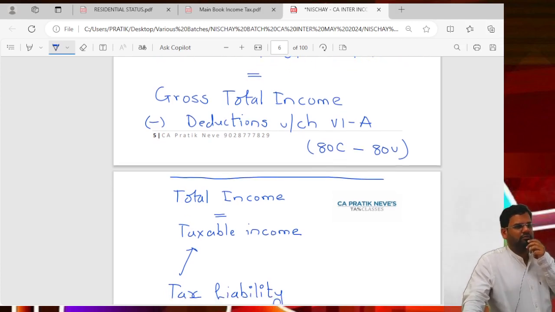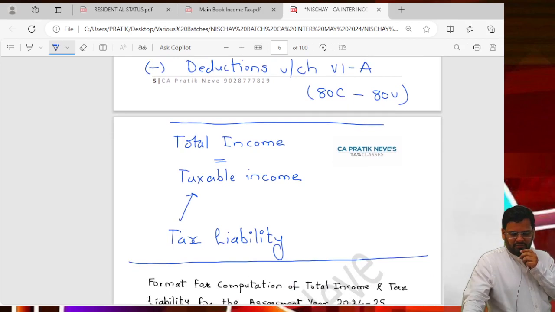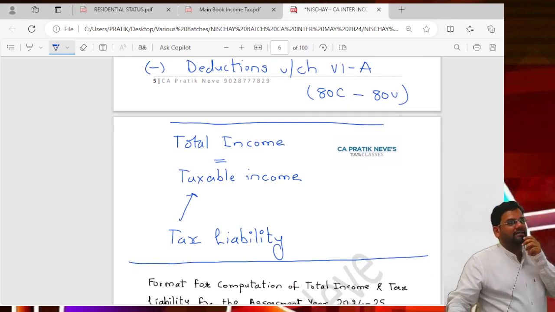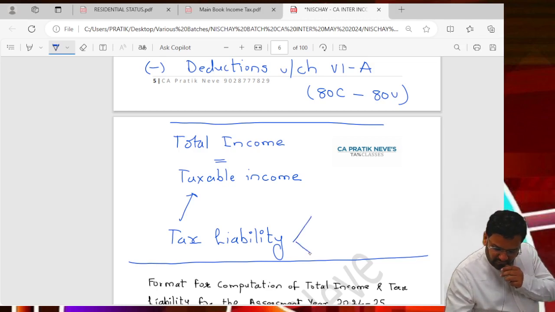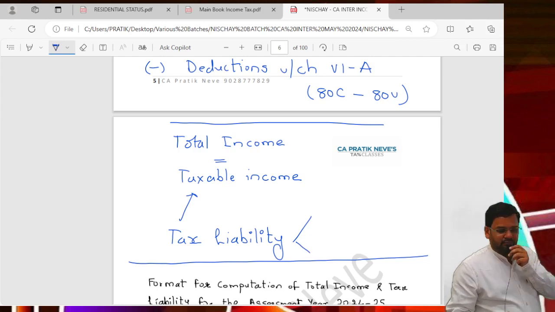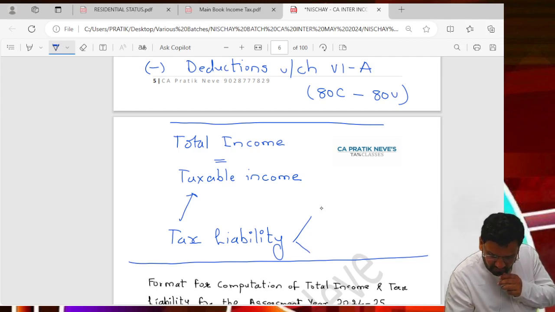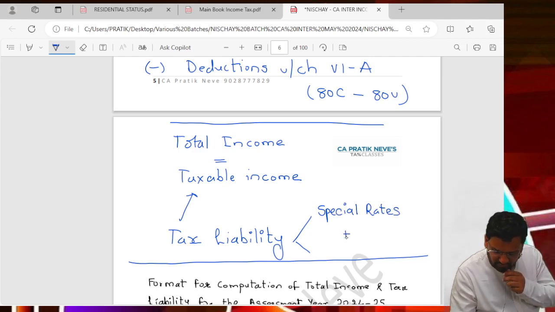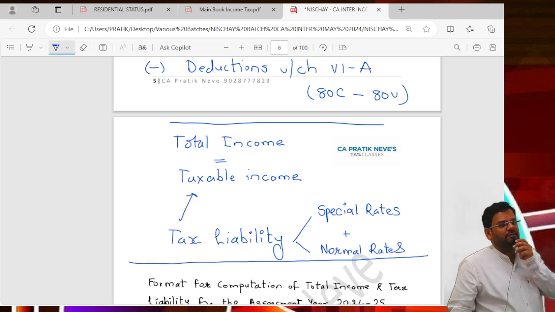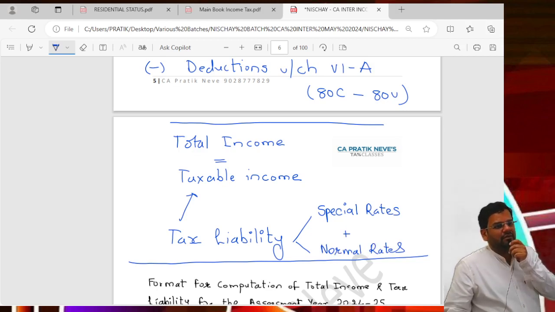Can I scroll down? Okay, on taxable income you will calculate what? Tax liability. But do you understand that tax liability will come as per some special rates and also at normal rates. On special incomes at special rates and on balance income at normal rate.